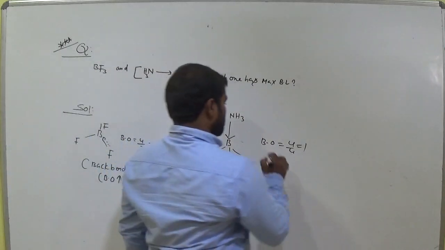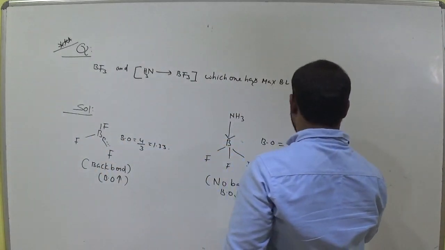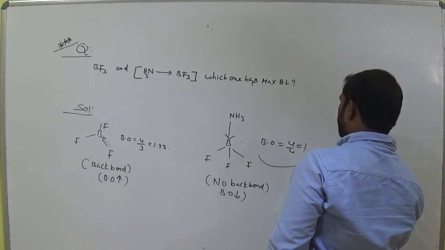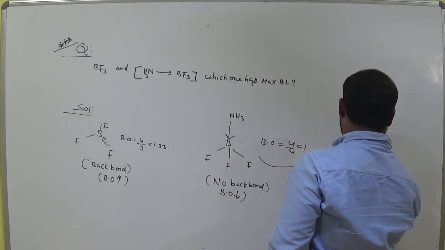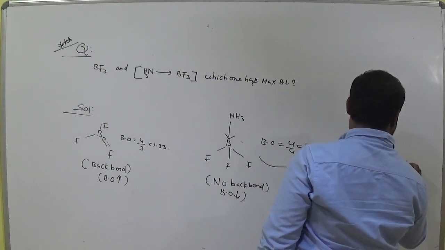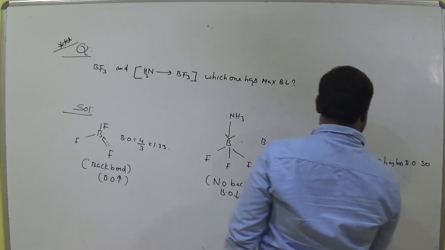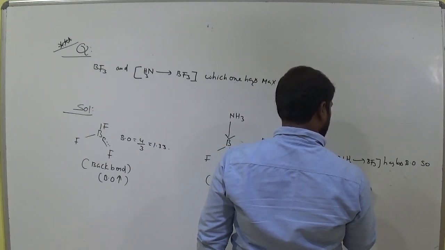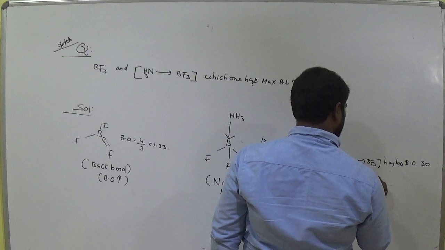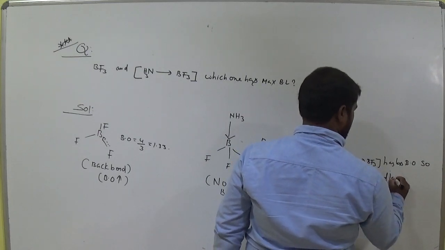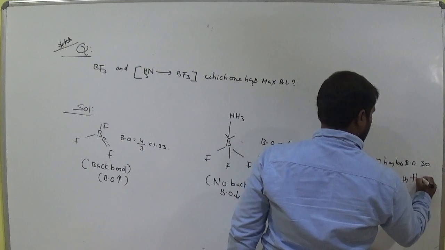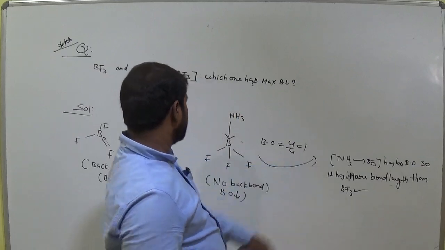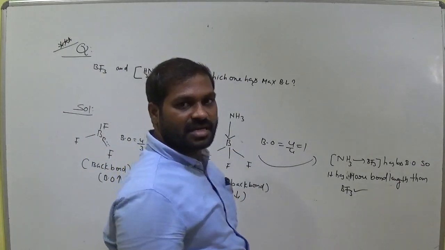That means NH3 BF3 has less bond order, so it has more bond length than boron trifluoride. Is it clear, ma? All of you? So now this is the answer. This is the answer. Clear?